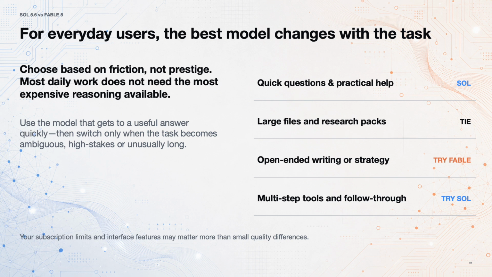For multi-step work that uses tools, Sol is a strong first attempt because OpenAI exposes web search, file search, code execution, computer use, and other tools around the model. But remember that the surrounding product matters. Rate limits, file handling, voice, projects, and integrations can change the experience more than a small model quality gap.